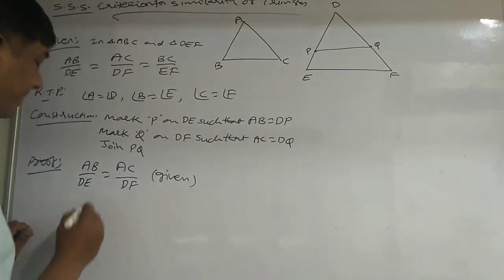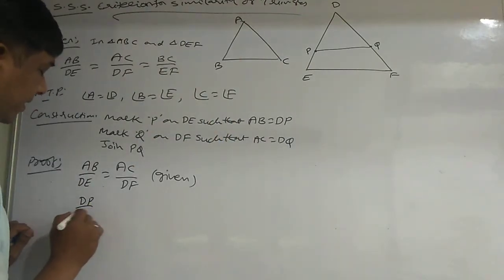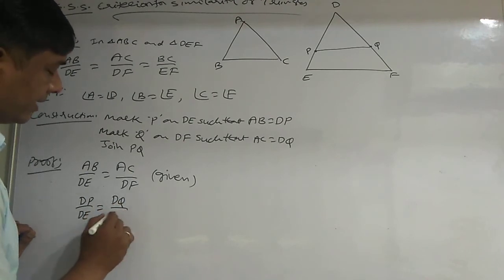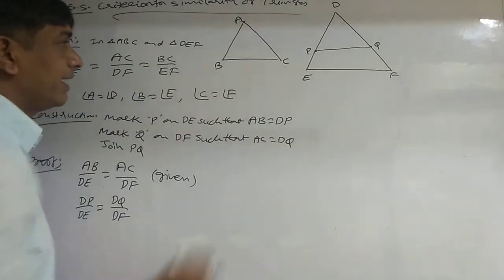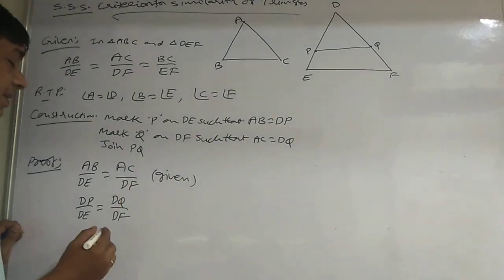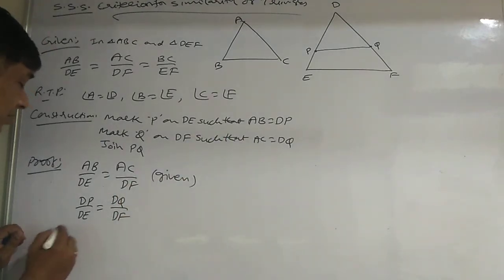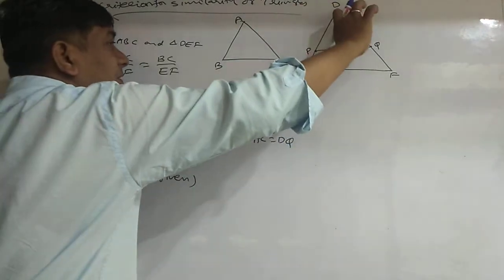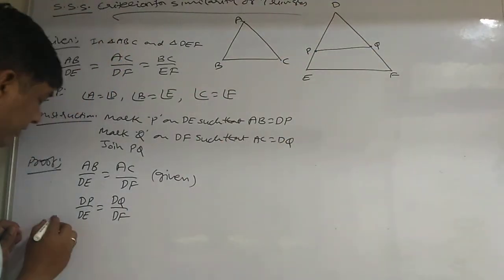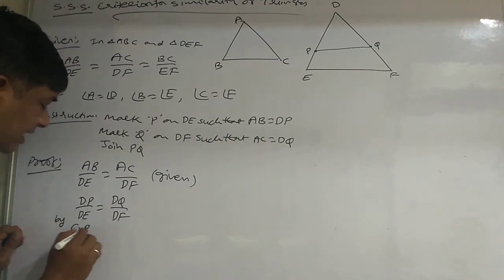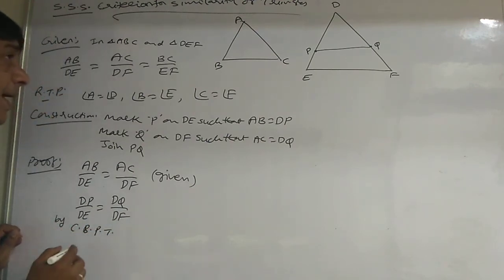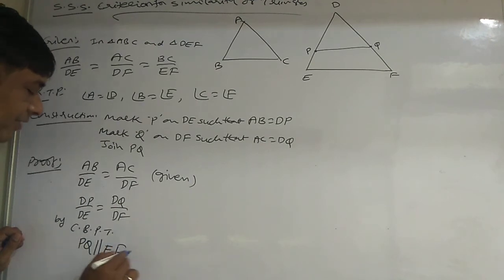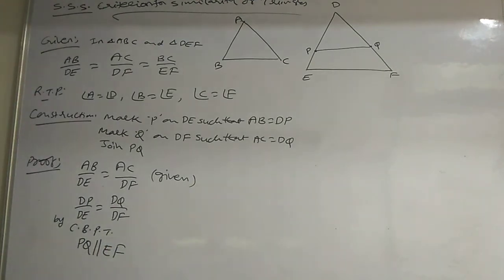So DP by DE is equal to DQ by DF because AC and DQ are equal. Now by converse of basic proportionality theorem, PQ is parallel to EF.